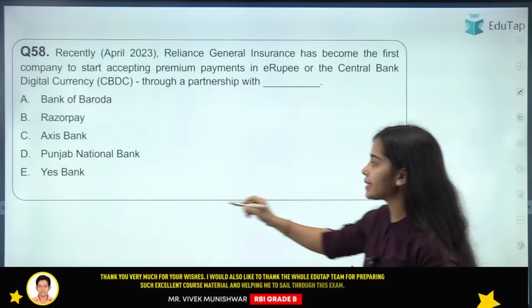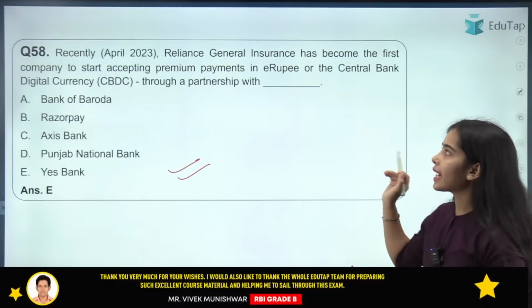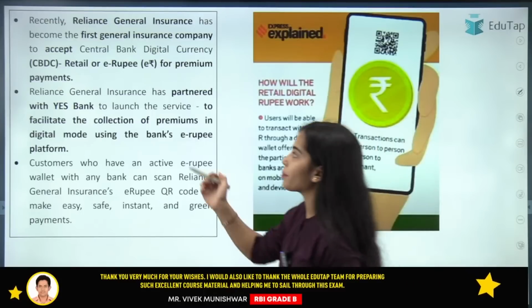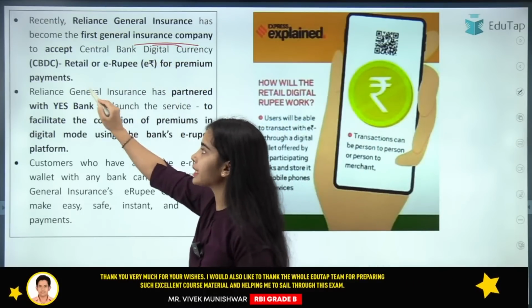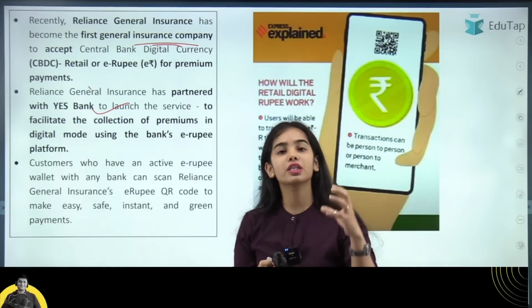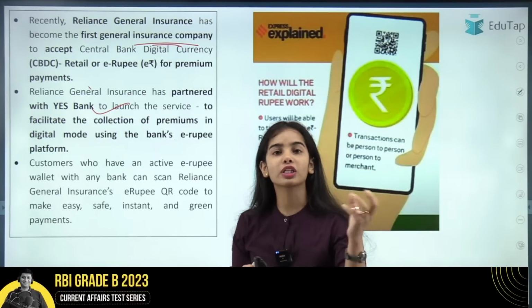Here the answer is Yes Bank. Reliance General Insurance has become the first general insurance company to collaborate with Yes Bank for accepting the central bank digital currency for insurance payments.